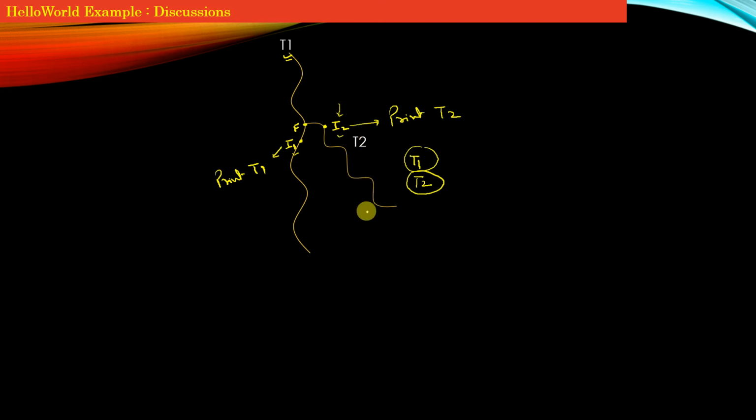So this kind of indeterminism that is introduced right after the fork point is called a race condition. Race condition here refers to the fact that you cannot say which instruction, I1 or I2, will execute first. However, it's a different thing that with 99.9% chance it is the instruction I1 which will execute first.